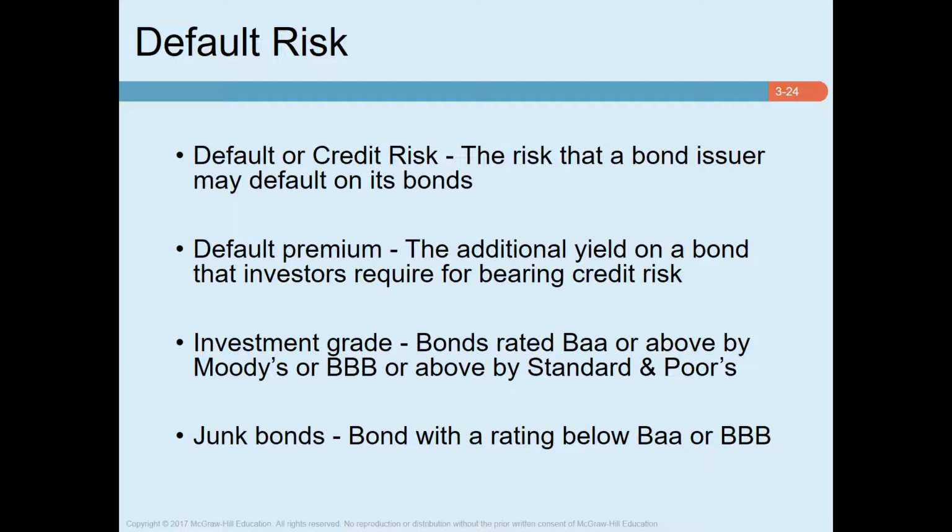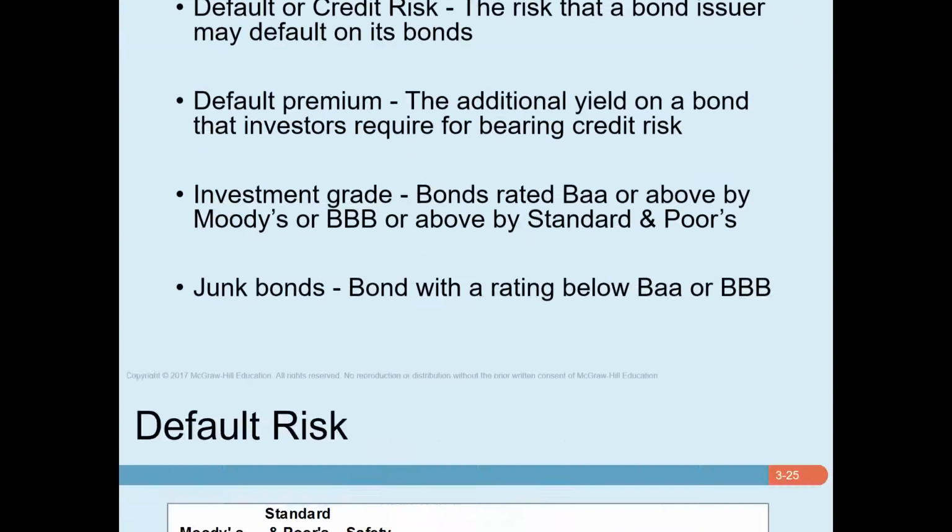On the other hand, a lower rated bond, for example, BBB, has higher default risk, so it must offer a higher return. Another term we need to know at this stage is junk bond. A junk bond is a lower rated bond, for example, BBB or Baa rated bond. Junk bonds are lower rated bonds with high default risk, so they generally offer high return.